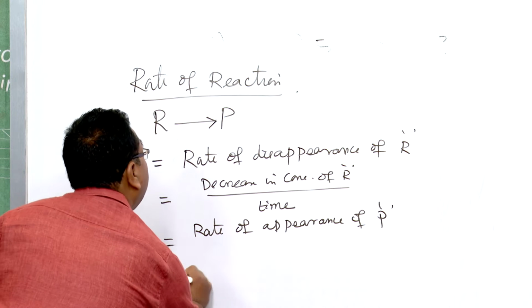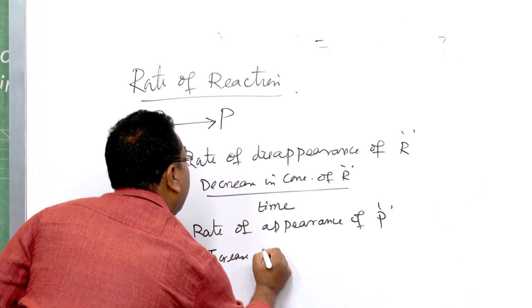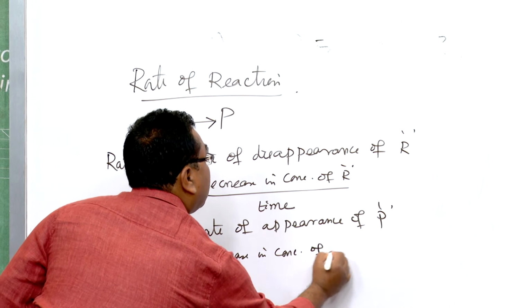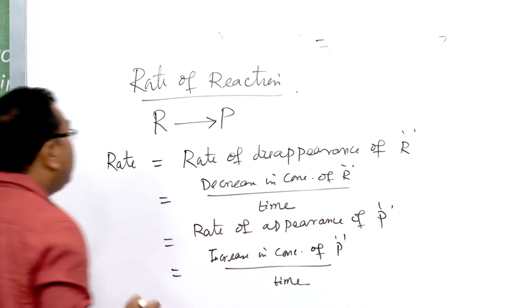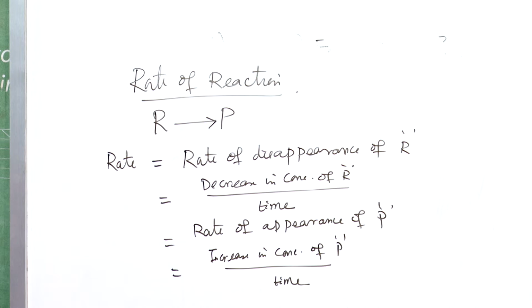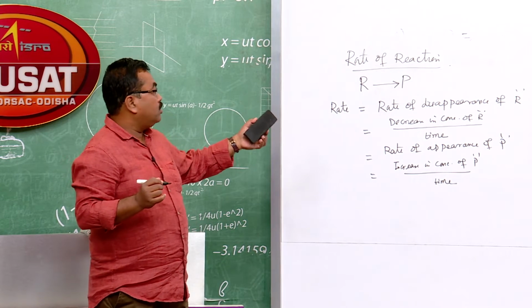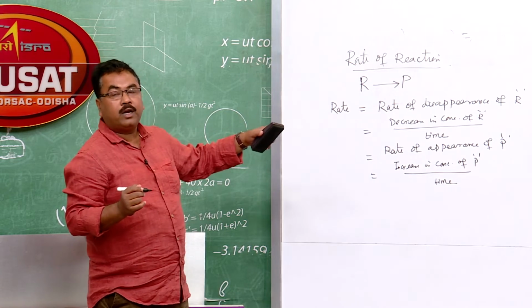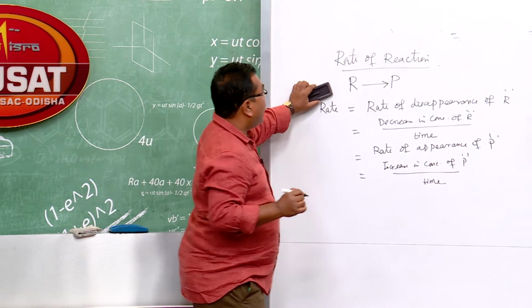In equation form, I can say the increase in concentration of P divided by time. So, this is a general expression of rate of a simple hypothetical reaction, where we can express the rate as the rate of decrease in concentration of the reactant or the rate of formation of the product.